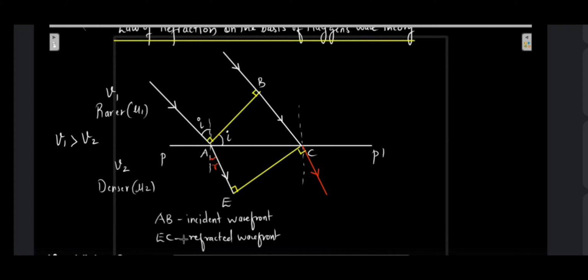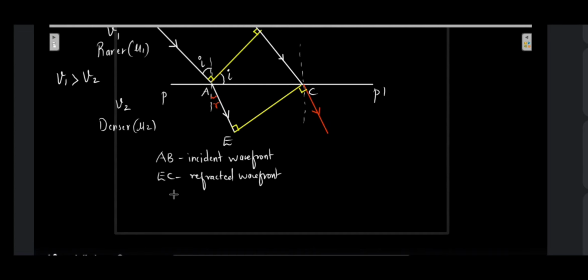So let us see how much distance they have covered. We are going to use the same formula over here. Speed is equal to distance upon time. So distance will be equal to speed multiplied by time.